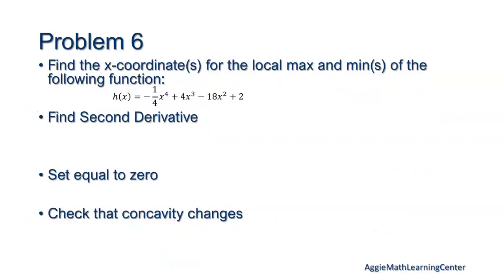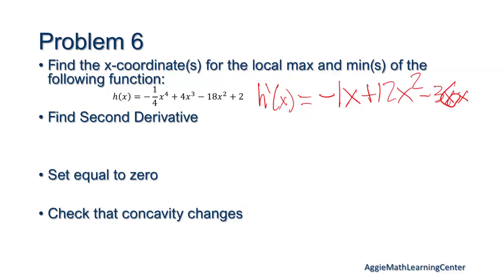Okay, so this one we want to find the x-coordinates for the local max and mins of this function. So we're going to show you one where we use the second derivative test. So first we want to get all our pieces. So the first derivative, so it's -1x plus 12x squared minus 36x.